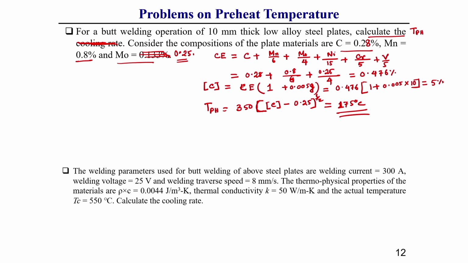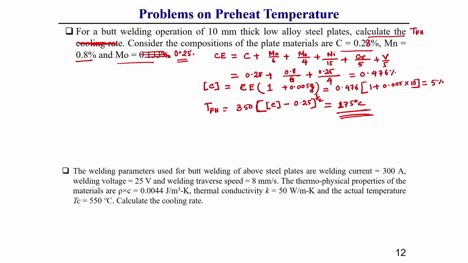If you do the welding for this plate considering this preheating temperature, the chances of hydrogen embrittlement or cold cracking phenomena will be eliminated. Now, based on this preheating temperature, you can also calculate the cooling rate.